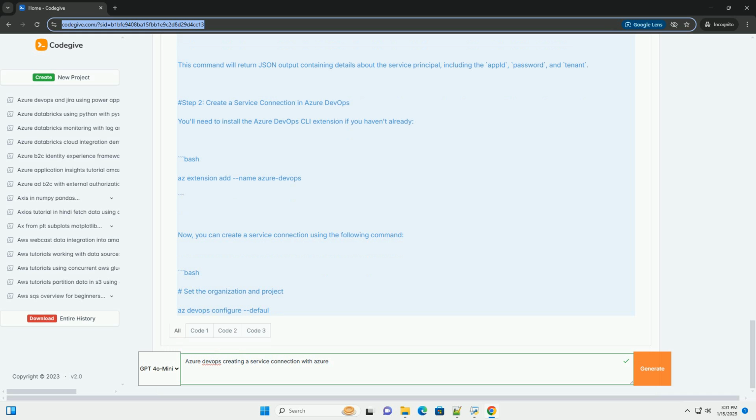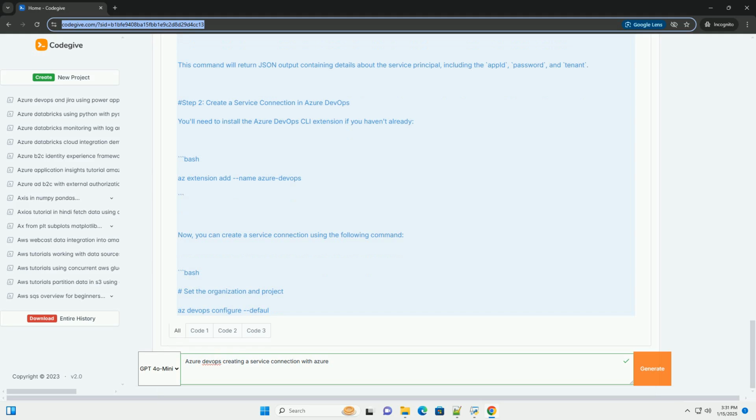Step 3. Navigate to project settings. 1. In the lower left corner, click on the gear icon to open project settings. Step 4. Create a service connection. 1. Under Pipelines, click on Service Connections. 2. Click on New Service Connection. 3. Select Azure Resource Manager from the list of available service connection types, then click Next.